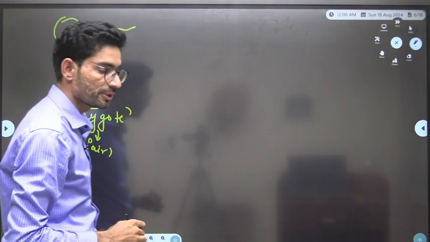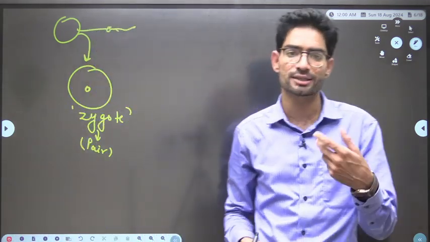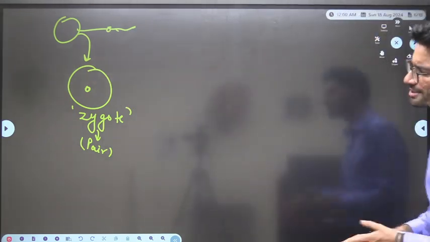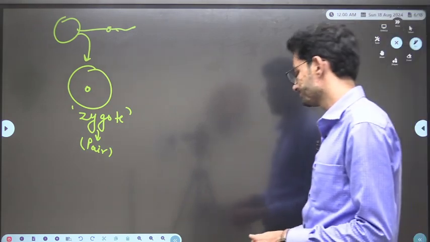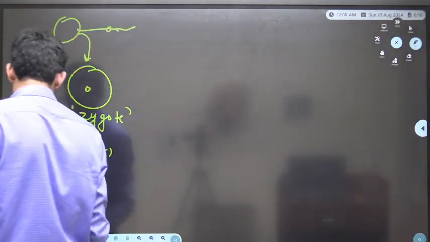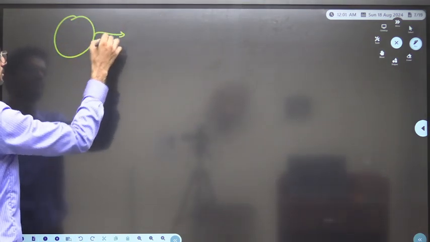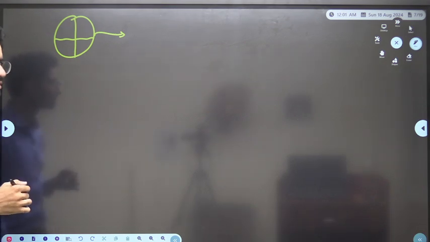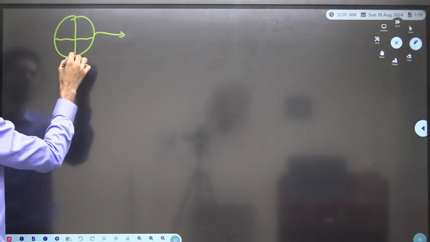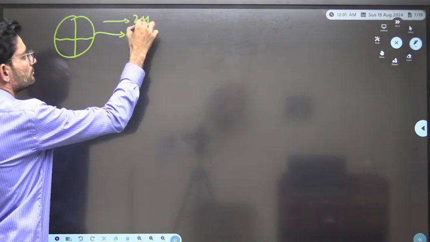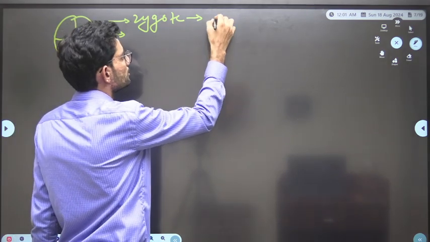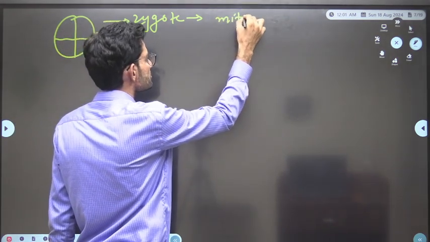So zygote is a pair of two things: one is the male gamete and the second is the female gamete. After fertilization, this zygote develops. A continuous series of divisions is observed in the zygote. The zygote is a single cell which further divides by mitotic divisions.